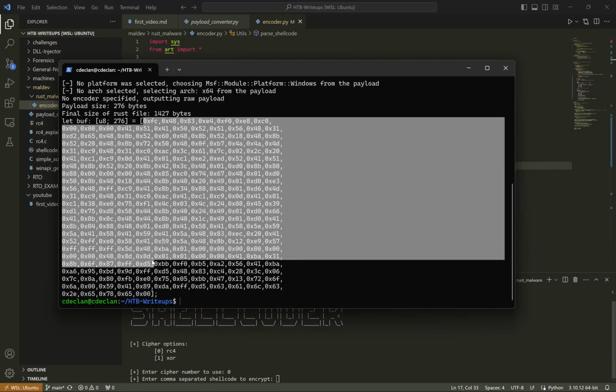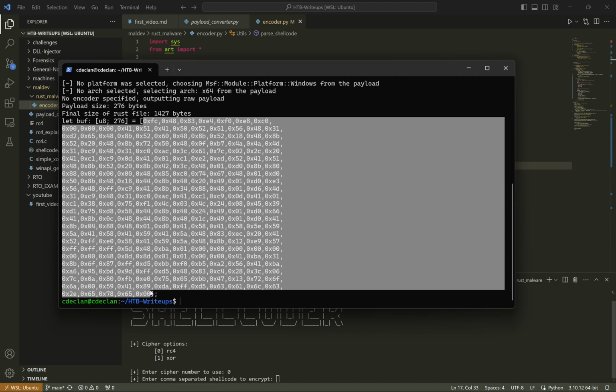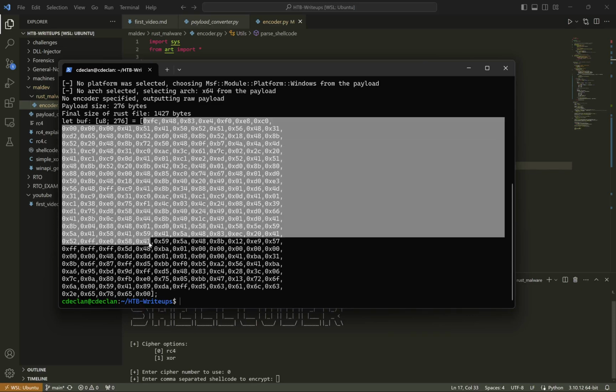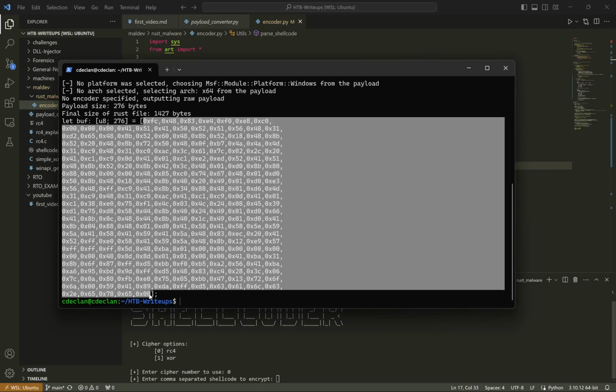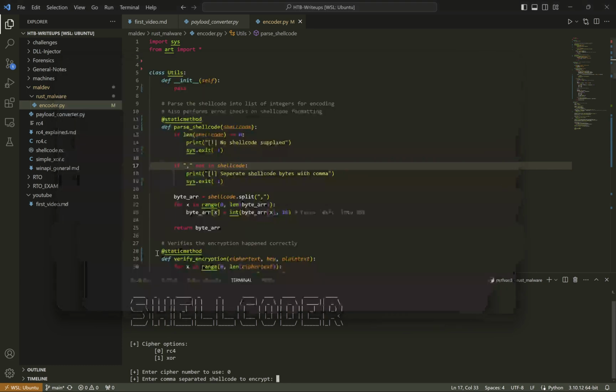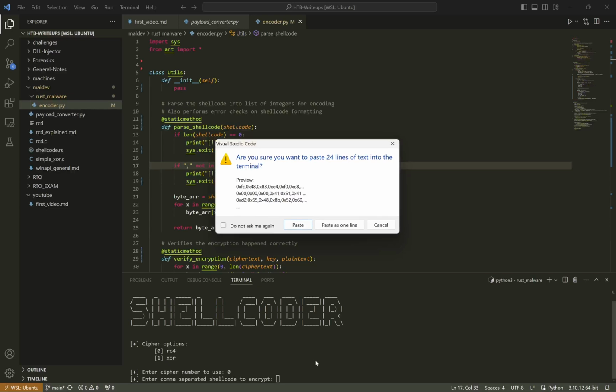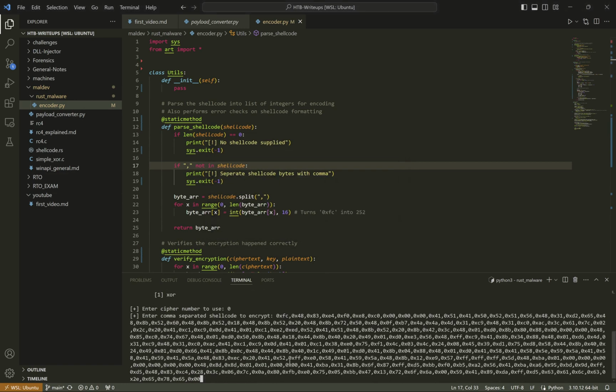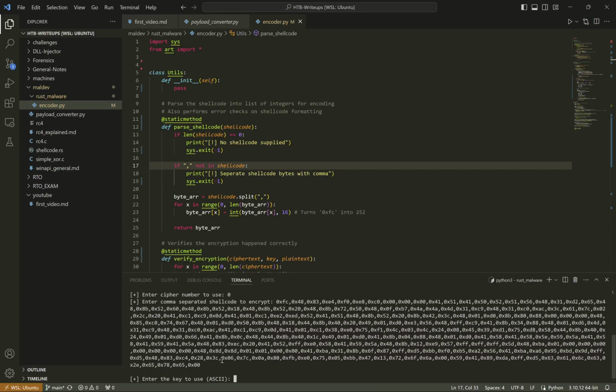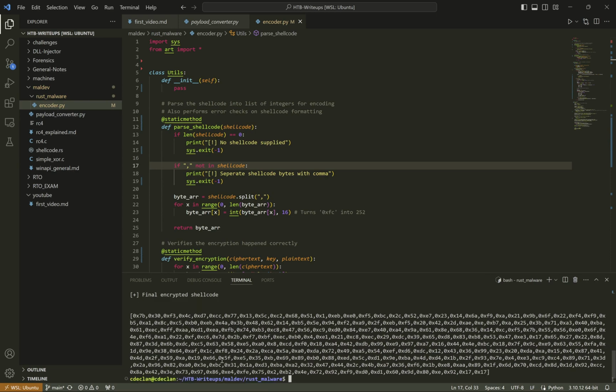and the program expects the shellcode to be in this format. And I think expecting it to be in this format is fine because this is how MSFVenom does it, right? So now you can use any MSFVenom shellcode you want with this tool, the tool that I'm showing you right now. So you paste it as one line, new line characters at the very end here. And we enter our key to use, YouTube. And then it'll give us our encrypted shellcode.